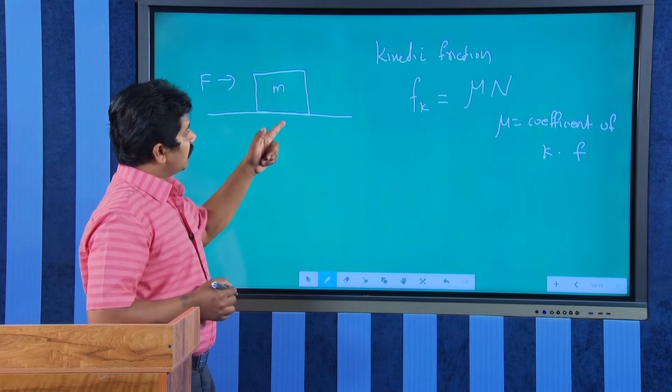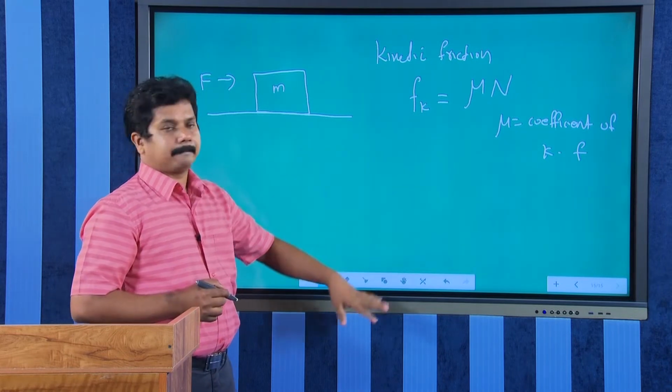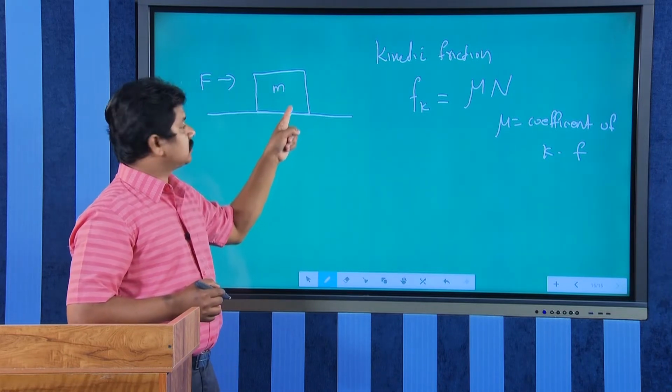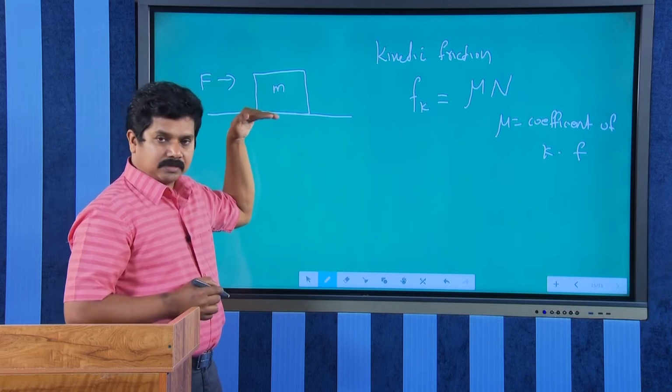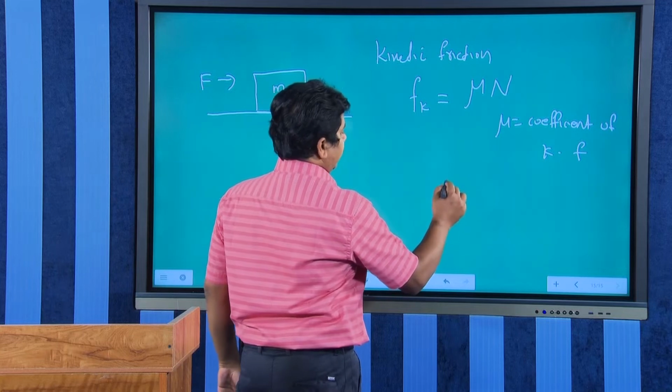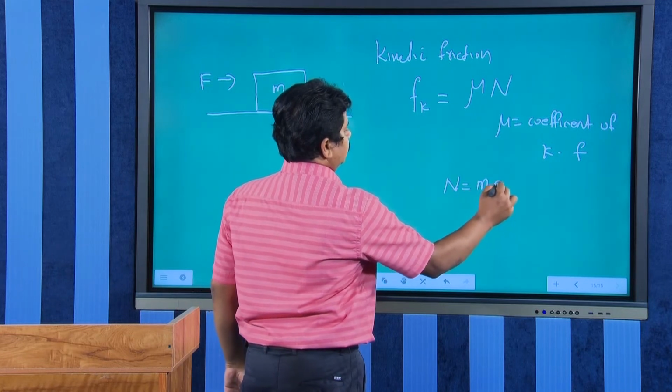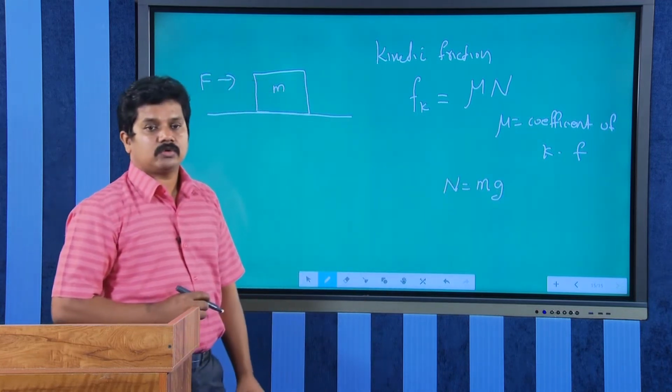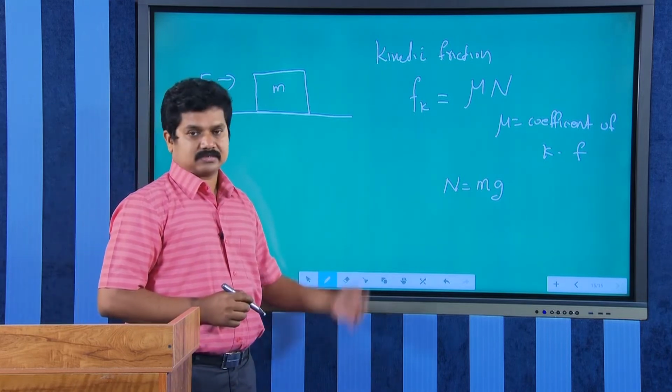So, in this case, what will be the kinetic friction? Mu into normal reaction is how much? We know it is on the plane surface, horizontal surface. So, here mu N equal to mu mg, right. Normal reaction equal to mg, that we already discussed.